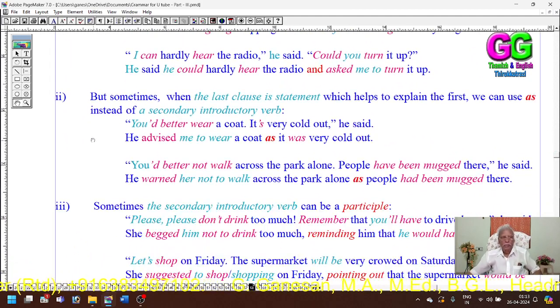Here, the second example says that when there are two sentences, if the last clause is a statement, and the statement qualifies the first clause, then instead of the second reporting verb, we can use as.